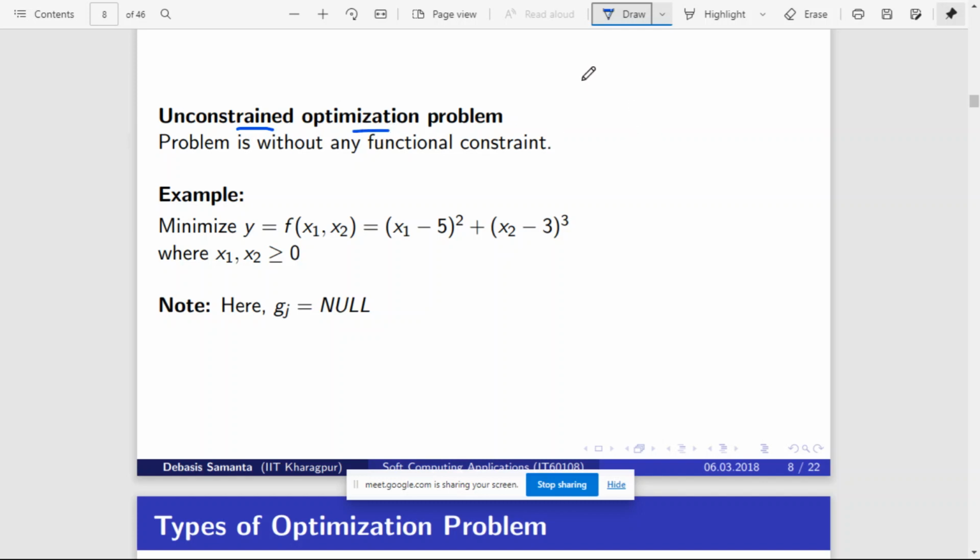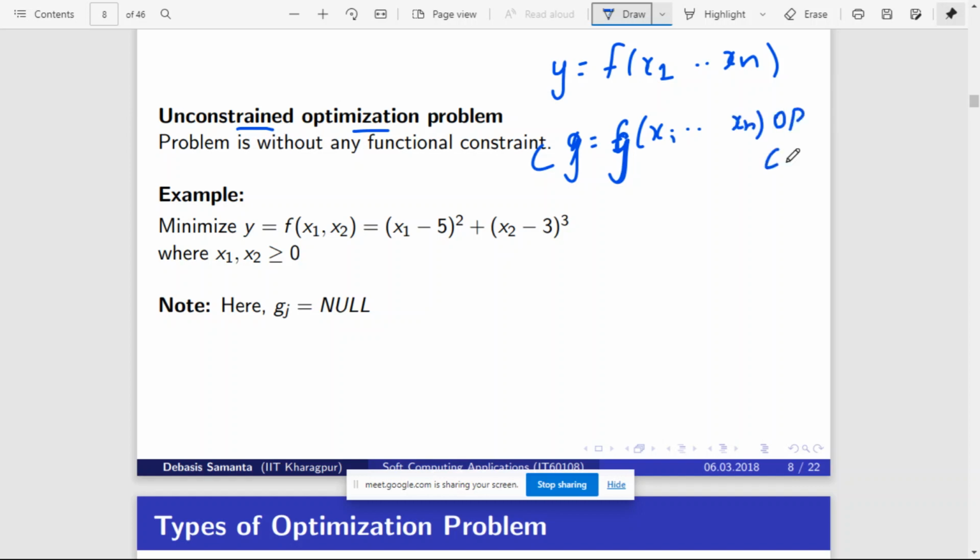In the previous definition we discussed that any optimization problem will be represented using a function y equal to f of x1 up to xn, and it will also have a function which represents the constraint, which is g of x1 to xn, operating on some constant ci with a relational operator. But there can also be optimization problems without any constraints. That is, they don't have any constraints.